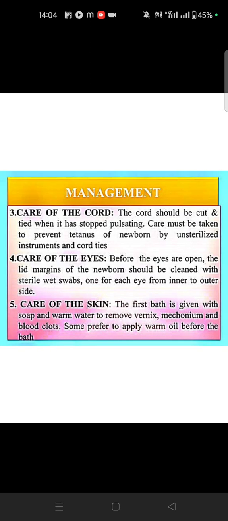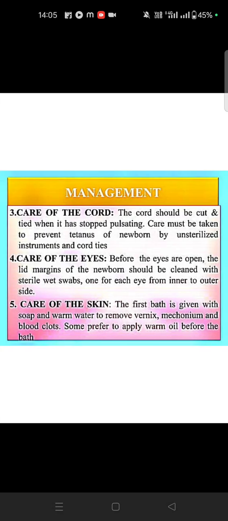Okay, that is the infection we should avoid. Then what is the management? It will be care of the cord. Care of the cord means the cord should be cut and tied after it has stopped pulsating. Care must be taken to prevent tetanus of the newborn from unsterilized instruments and cord ties. Care of the eyes means the eyes should be opened and the lid margins cleaned with wet wipes, from the inner to the outer side.